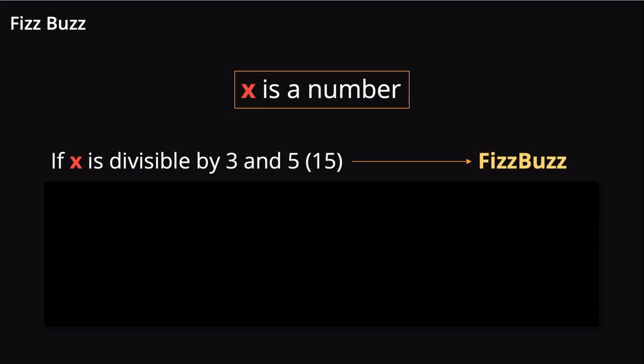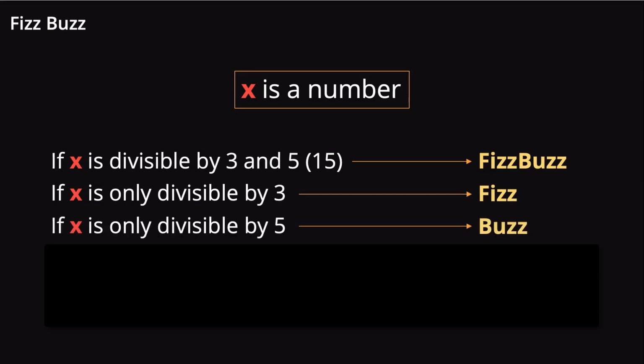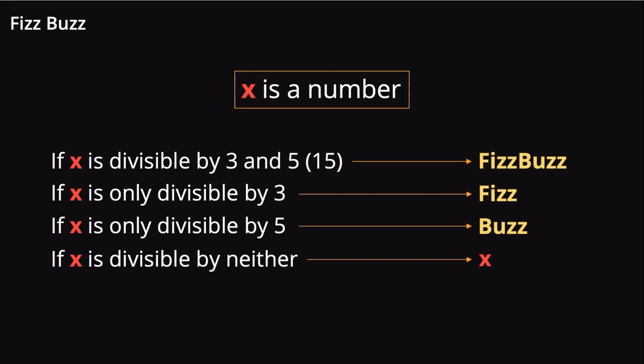Now to compute this, let's assume we have x as a number to process. So if x is divisible by both 3 and 5, then the program should display the word FizzBuzz. This would be the same if x is divisible by 15. But if x is not divisible by 15 but is divisible by only 3, then the program should display the word Fizz. Likewise, if the number is only divisible by 5, then the program should display Buzz. And if the number is neither divisible by 3 nor 5 nor 15, well then the number itself should be displayed. Pause the video here for a moment to think about how you would approach this problem.